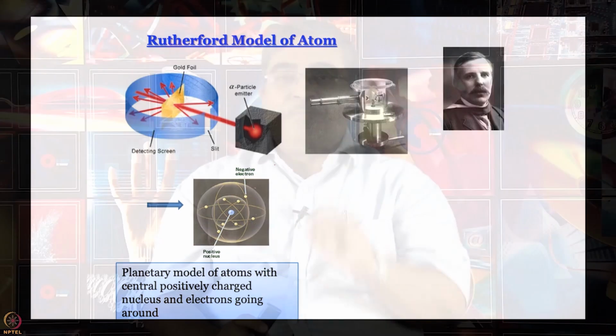So, electrons going around, but then this model had several shortcomings, and the biggest shortcoming was that in classical physics it was known that a charged particle in motion is expected to emit its energy continually. That gives rise to two problems. One problem we are going to come to a little later. The first problem is that if energy is emitted continually, then you expect the emission spectrum of any element or compound to be continuous, but it is not, as we are going to show you. One gets line spectra.